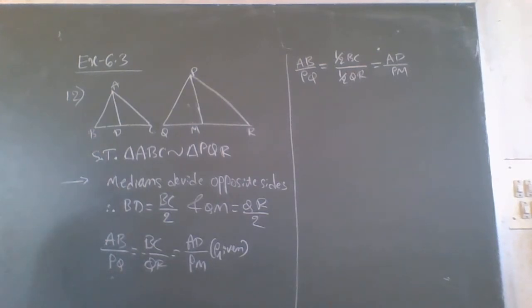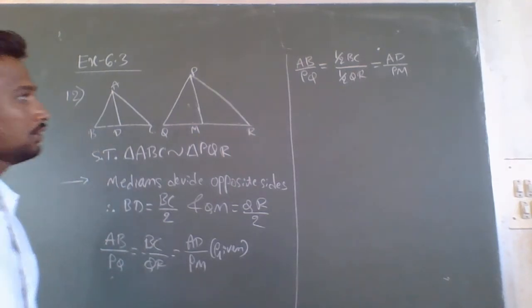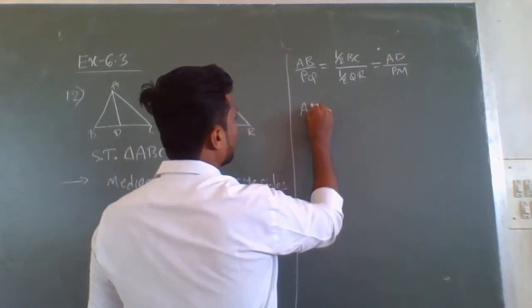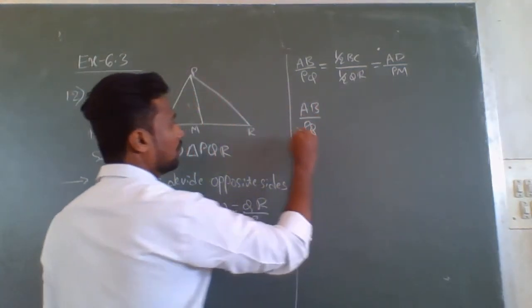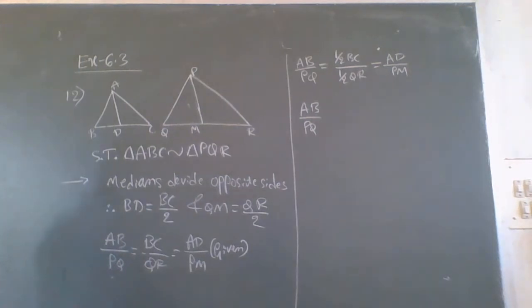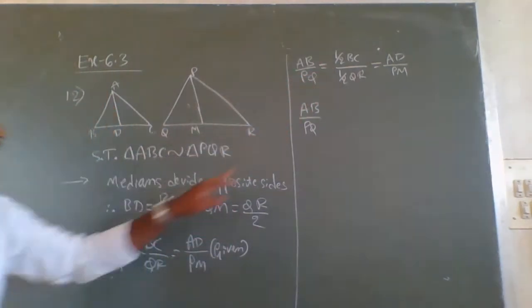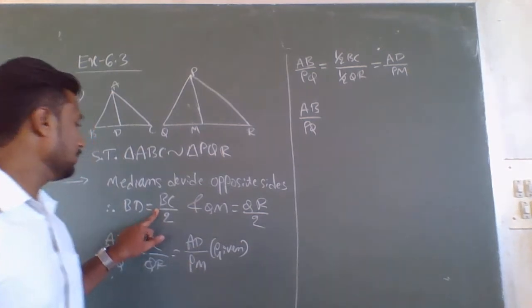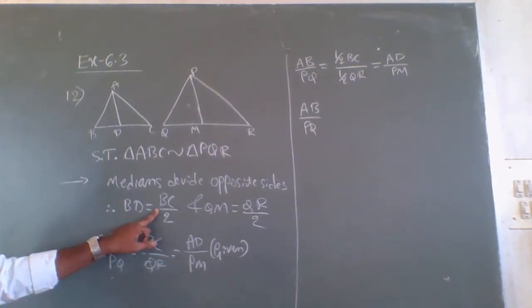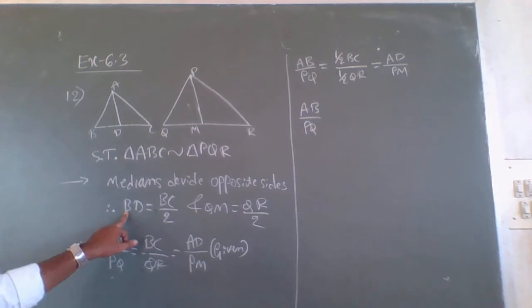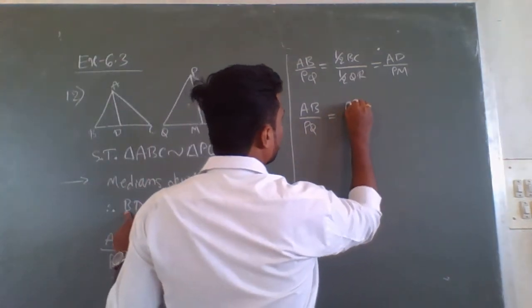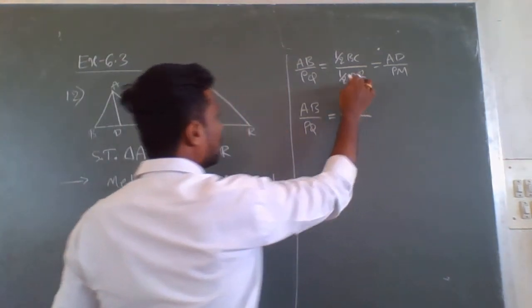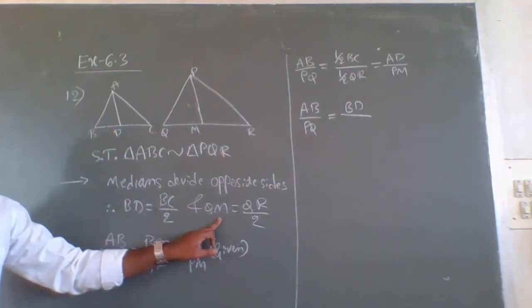So here we can write AB by PQ as it is. And 1 by 2 BC means BC by 2, which means BD. And 1 by 2 QR means QR by 2, which means QM.